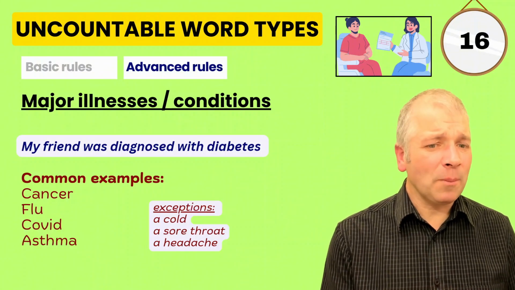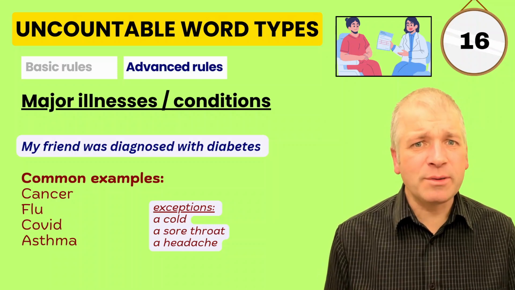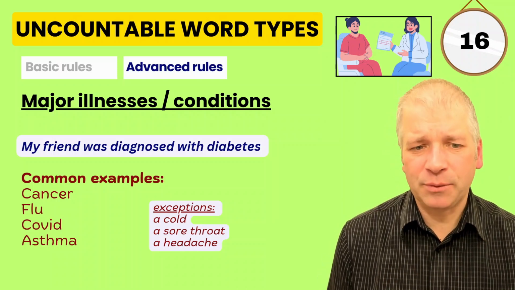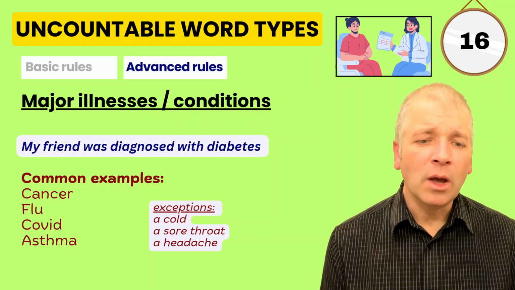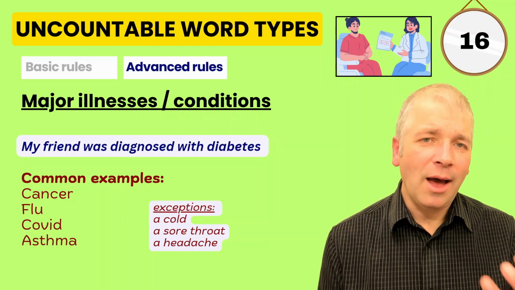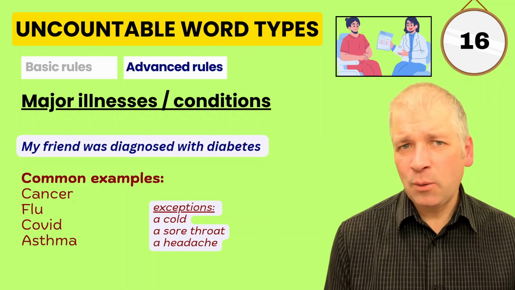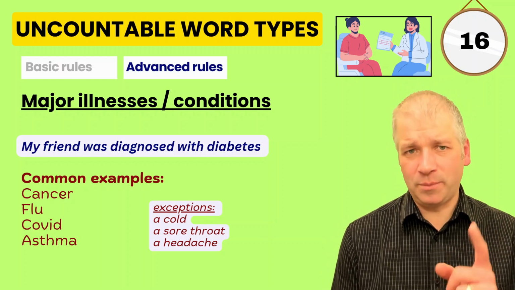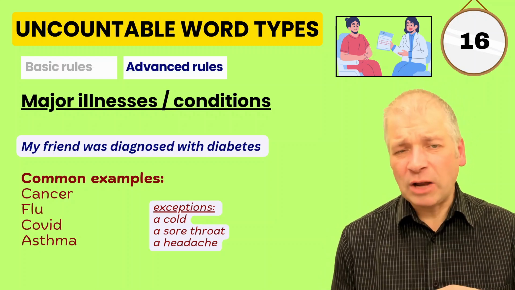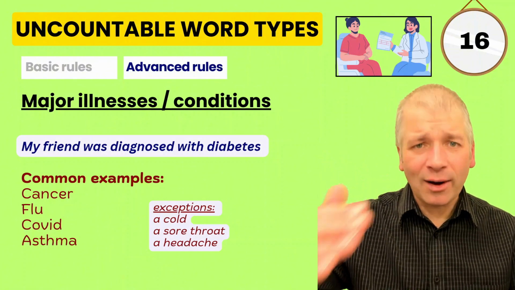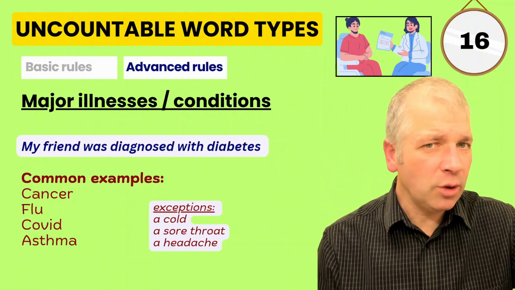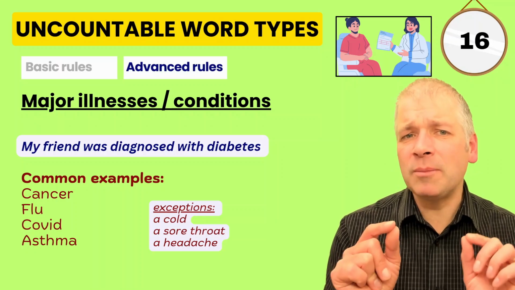But when we talk about some minor conditions, we can possibly count them, such as a cold, a sore throat, a headache. And here we acknowledge that there is one of them. The general rule is that minor illnesses are countable, major illnesses are not countable, but you still have to learn them one by one.